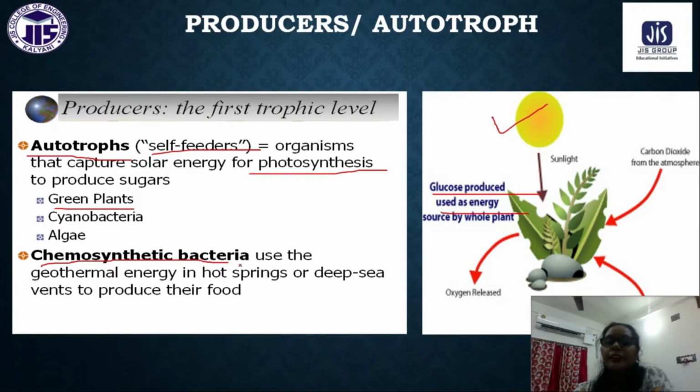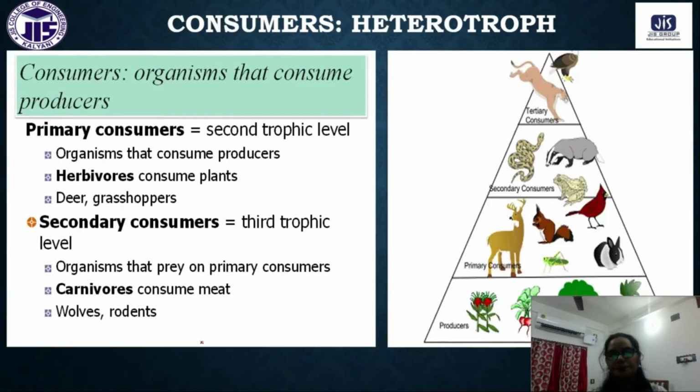And chemosynthetic bacteria, some of the bacteria we have, by chemical reactions like oxidation and reduction reactions, can produce their own food also. They use the geothermal energy in hot springs or deep sea vents to produce their food. By this chemical synthesis, oxidation and reduction reaction, they can produce their own food. That is called chemosynthetic bacteria.